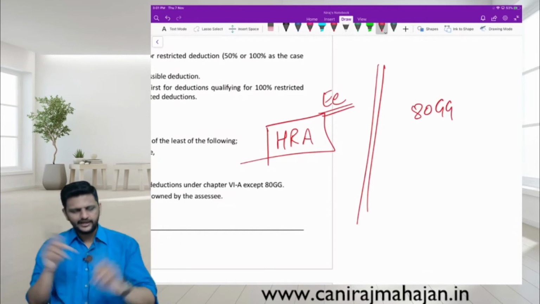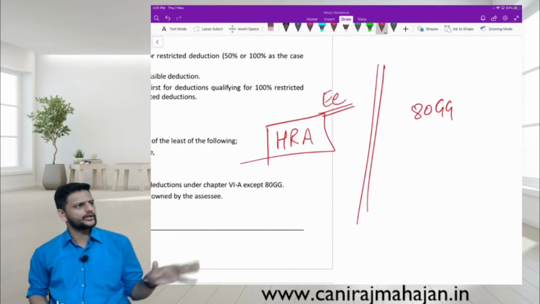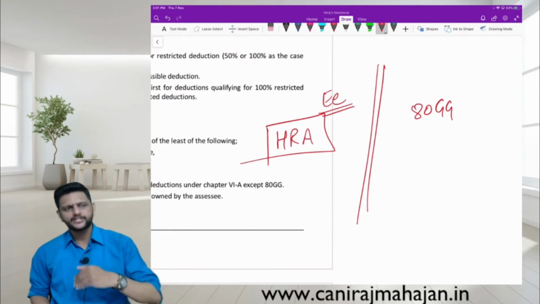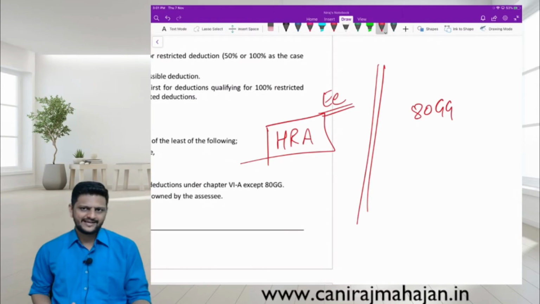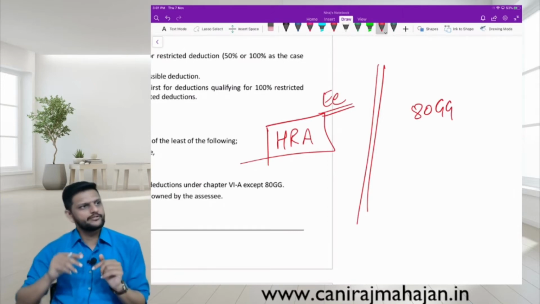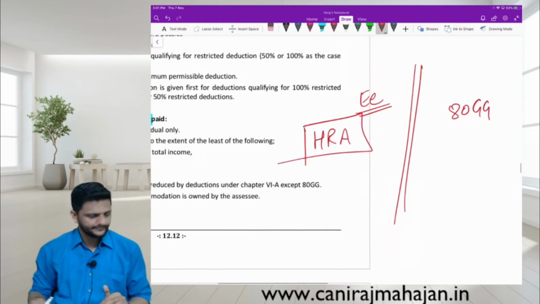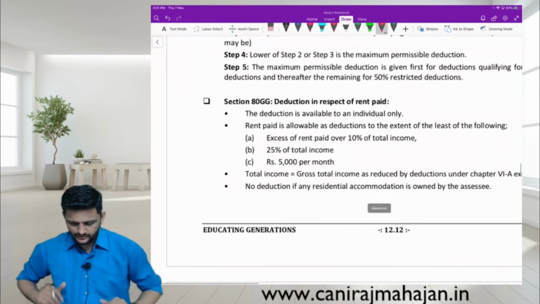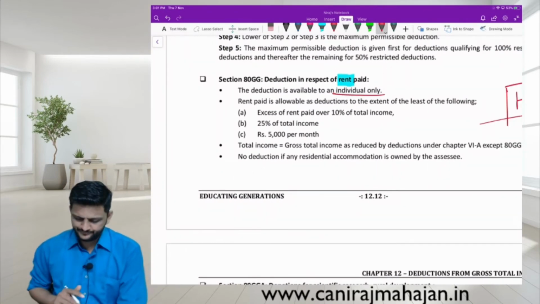And again, yes, they are mutually exclusive. That means if a person is already claiming under HRA, he cannot claim under 80GG. This section itself is for those people who cannot claim HRA exemption. Just like we have in 80CCD, NPS is now open even for non-employees also. Similar. Understood? Okay. The deduction is available to an individual only.